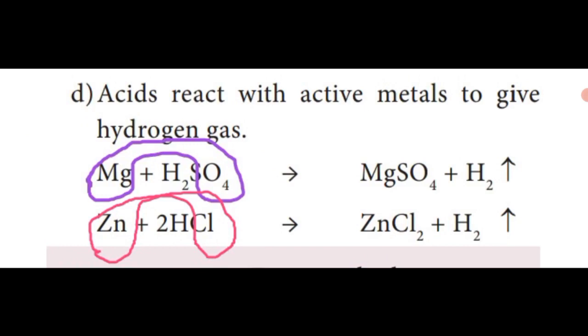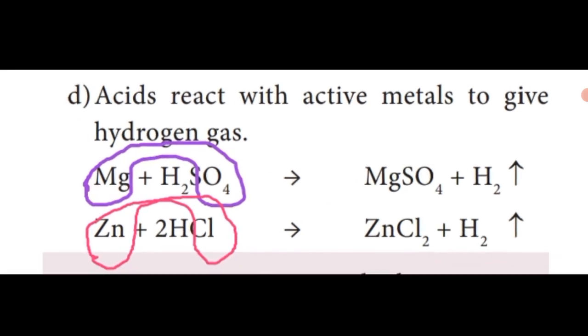Acids react with active metals to give hydrogen gas. What is the hydrogen gas formula? H2. For example, magnesium and zinc are active metals. Magnesium symbol Mg. The magnesium metal reacts with acid.